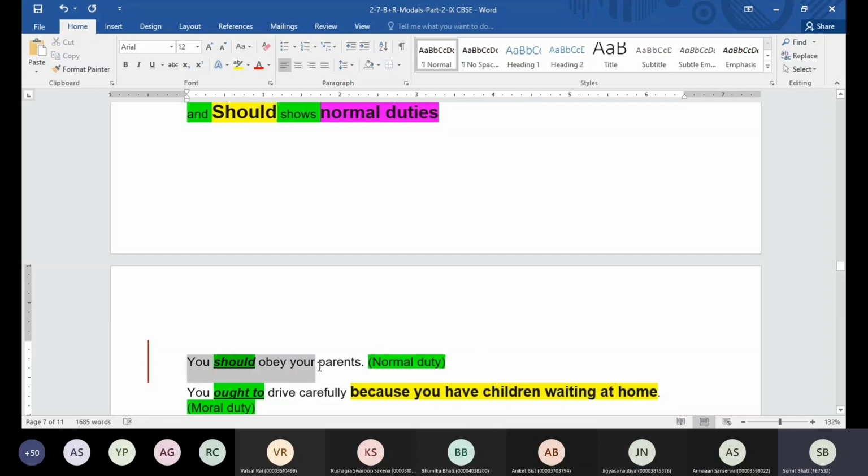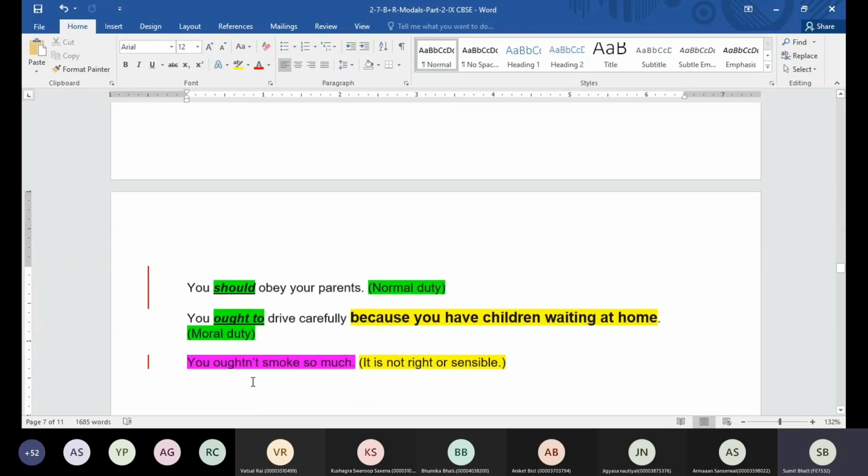But if you just have a sentence like this, then we can use either should or ought to. Like you should obey your parents, a normal duty we are talking about. They have taken care of you, now it's your time to take care of them. But if you say you dash to drive carefully because you have children waiting at home, this is going to turn into a moral duty. We are talking about the right thing, so we are going to use ought to here. So when a reason is given in the sentence, do go for the word ought to.